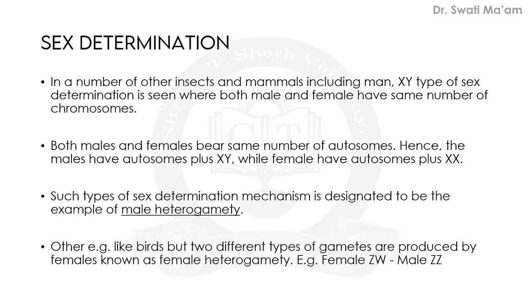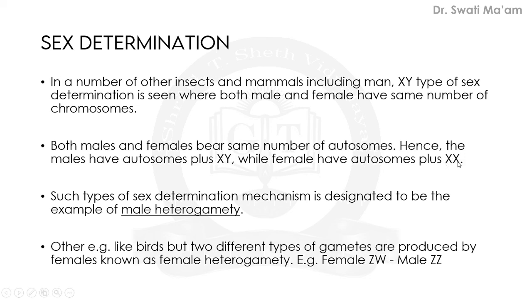So the males have autosomes plus XY. This is the last pair, also known as the sex chromosome, while females have autosomes plus XX. So here you can see if gametes are produced, the male gametes have different types, and here all the gametes will be of a similar type. Such a sex determination mechanism is designated as an example of male heterogamety, because the male has two different chromosomes, one X type and one Y type, but in the female both are of the same type, XX.